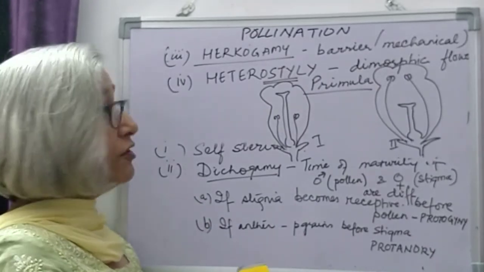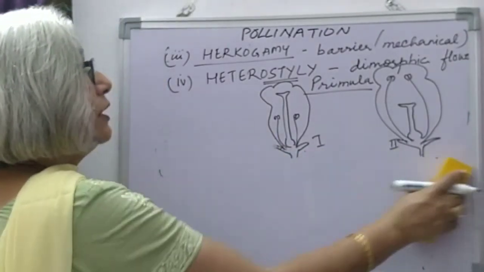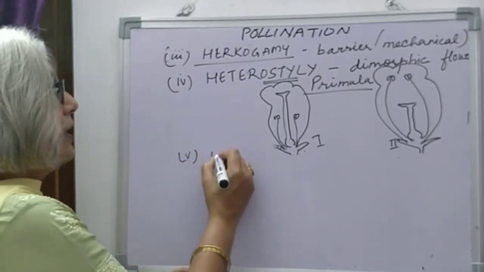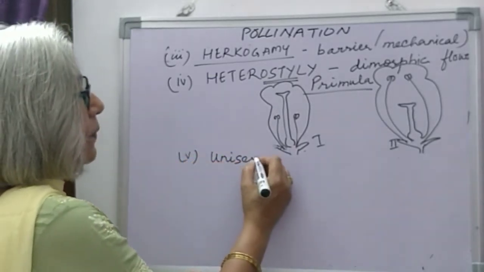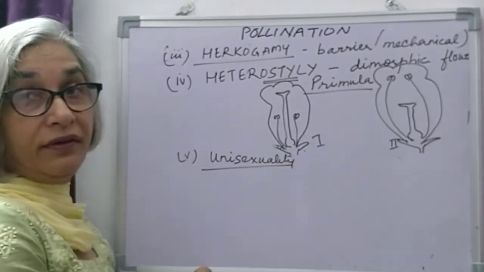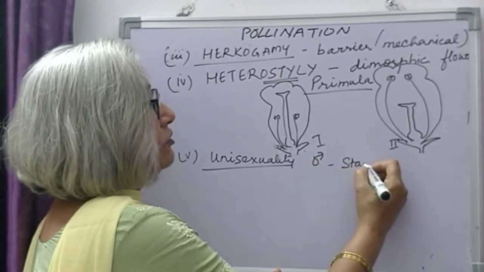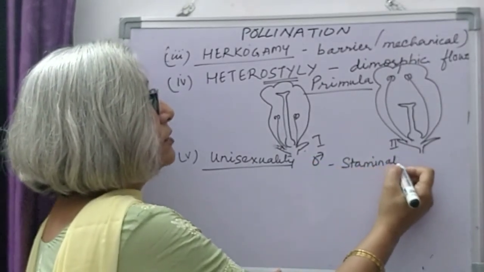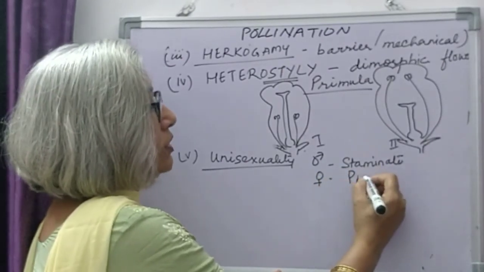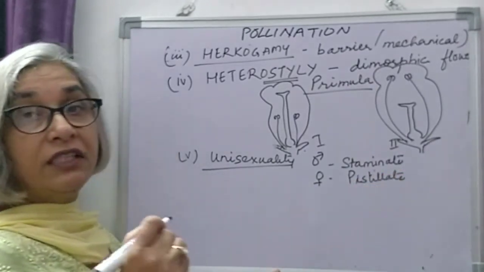Then the next kind of adaptation which we can see in some flowers is unisexuality. That is, male and female flowers are separate. Male flowers, which we call staminate flowers, and the plant possesses female flowers which are called pistillate flowers. So male and female flowers are separate.